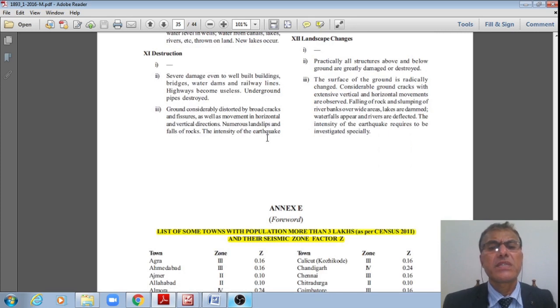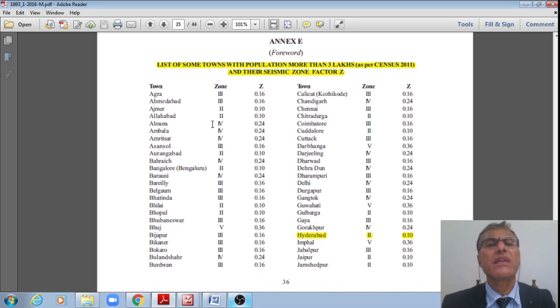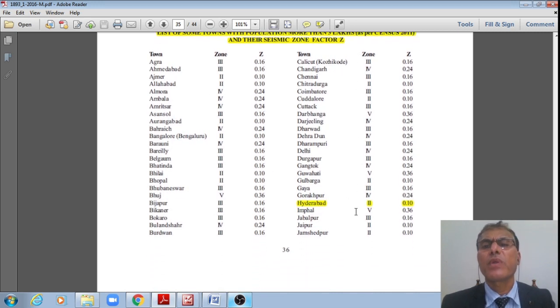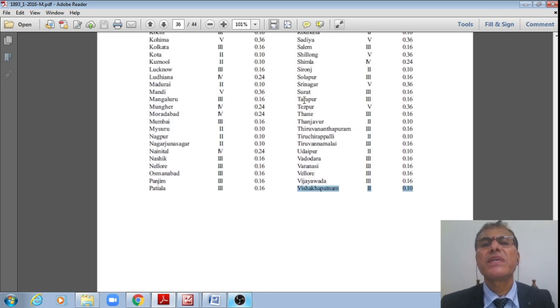And the next discussion is on Annex E, a list of some towns with population more than 3 lakhs and their seismic zone factors. Let us say, for example, Hyderabad is located in zone 2. What is the zone factor? 0.1. Similarly, for example, Agra is located in zone 3 with a zone factor of 0.16, and so on in alphabetical order, up to the last one, Vishakhapatnam, located in zone 2 with 0.1. In between, let us say Surat is located in zone 3, 0.16.